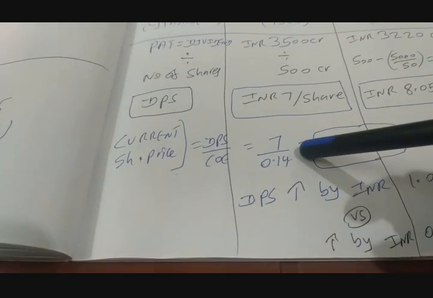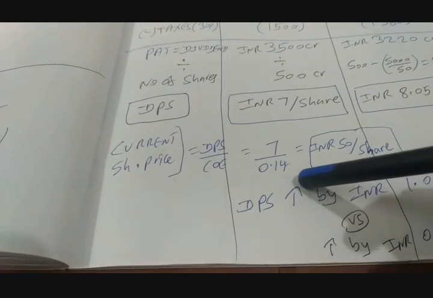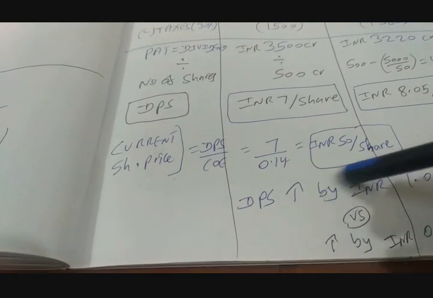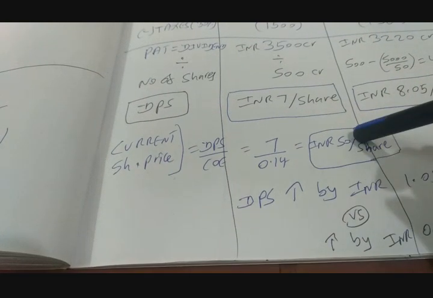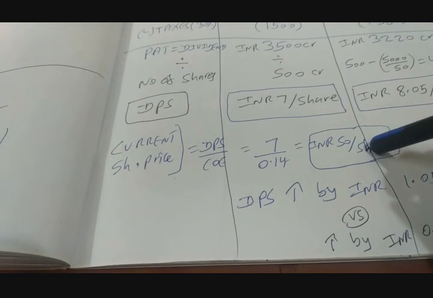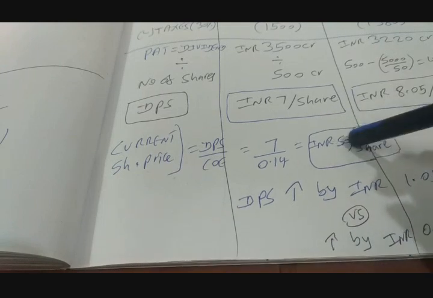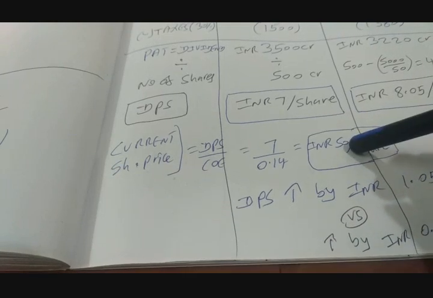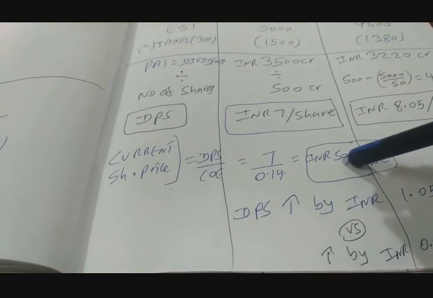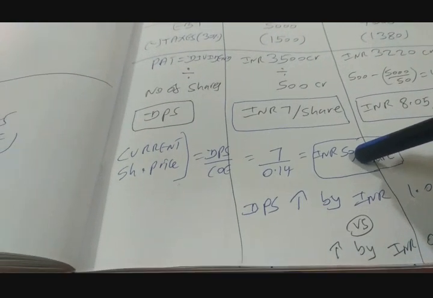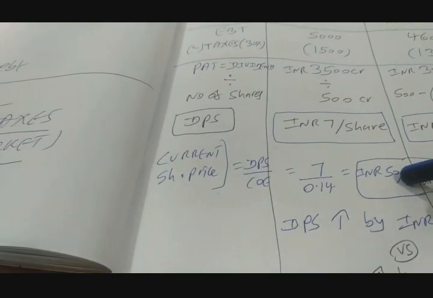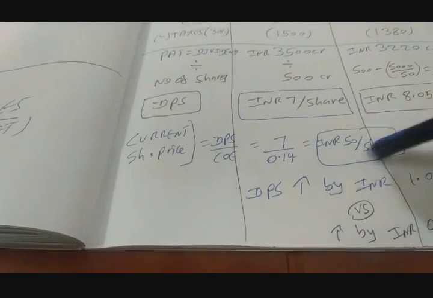DPS is 7 divided by cost of equity 14%, 0.14, which gives us the current market price of INR 50 per share. I am going to use this same INR 50 per share, because when the company goes for buying back the shares, it is going to buy back at the current market price. So that is INR 50 per share.